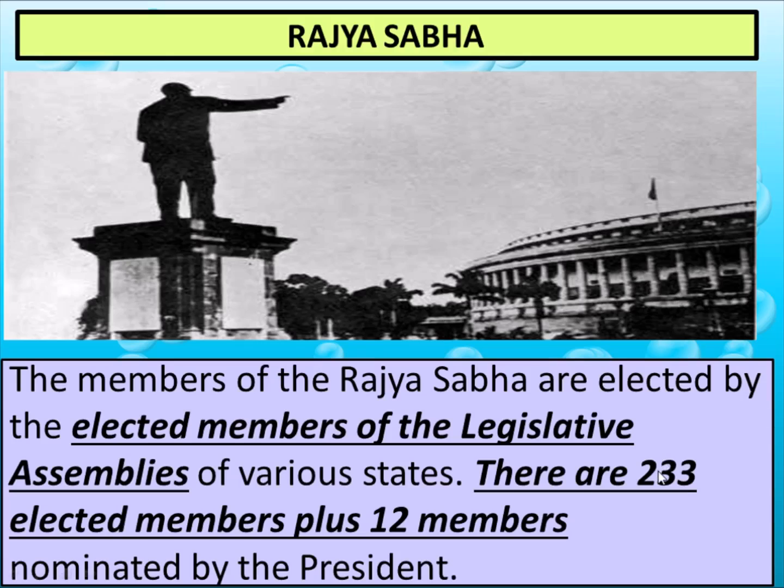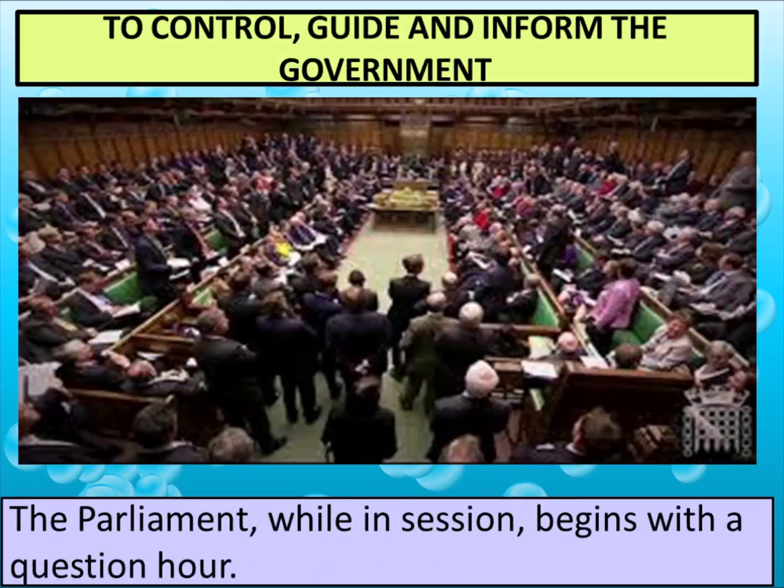Whereas 233 members are elected and 12 members are nominated by the president, means they need not go through the election. They are only selected on the recommendation of the president, but they should be very prominent and famous persons of their areas like social service, literature, movies, art, sports. These are the areas from where these 12 members are chosen.